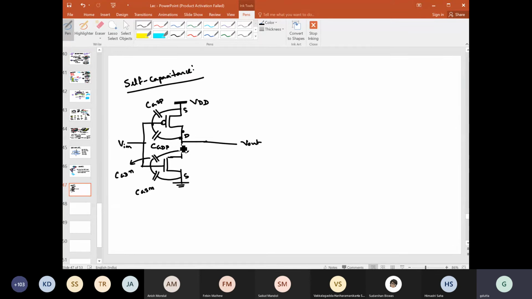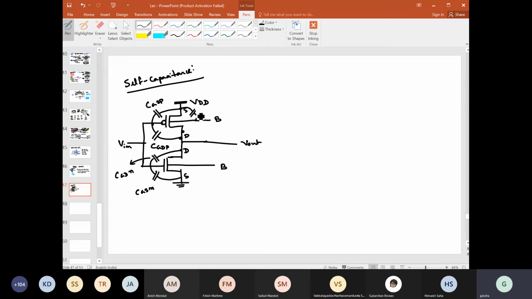So what else other than that? Other than that, we have a body contact, right? With this body contact, we have seen there will be, if we say this is a body, and this is the body contact for this, then between this body contact and source, there will be another capacitance, which we saw just some time back, right?